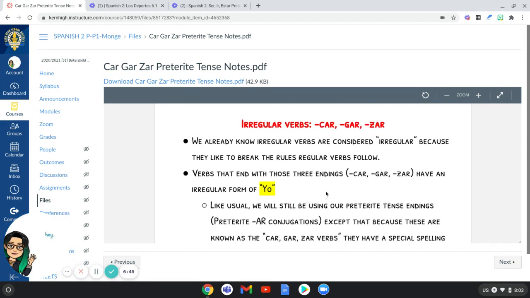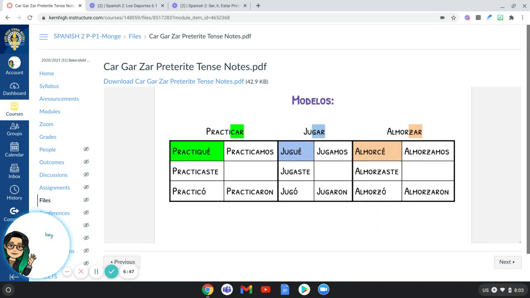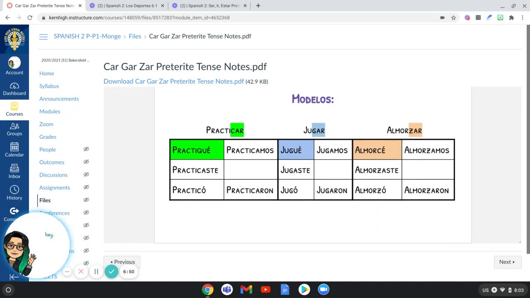So, examples. Modelos. I gave you practicar, jugar, almorzar, the basic ones that I was telling you right now. This is what they end up looking like once you have your chart all done. I have a few practice activities with you guys for this week, and technically just kind of wrapping up your chapter in general. And then we're going to keep practicing with this and everything else for your next module, which won't really be a module. I'll make a new module to add stuff to it, but it'll be like a review for the final module. So it will include this and it'll include old stuff as well.